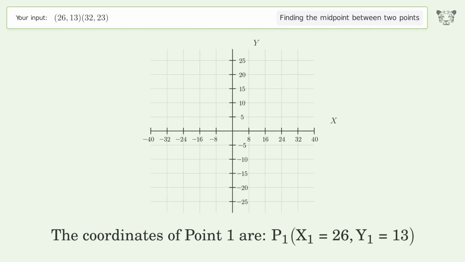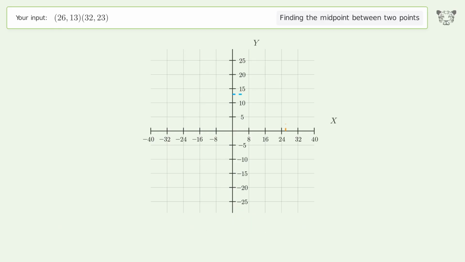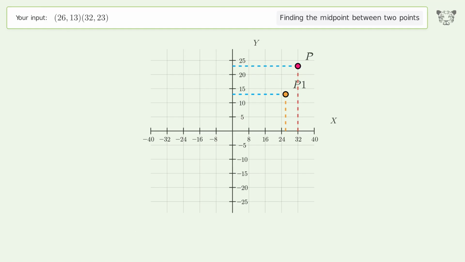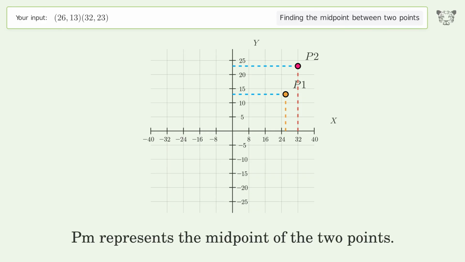The coordinates of point 1 are x1 equals 26, y1 equals 13. The coordinates of point 2 are x2 equals 32, y2 equals 23. PM represents the midpoint of the 2 points.